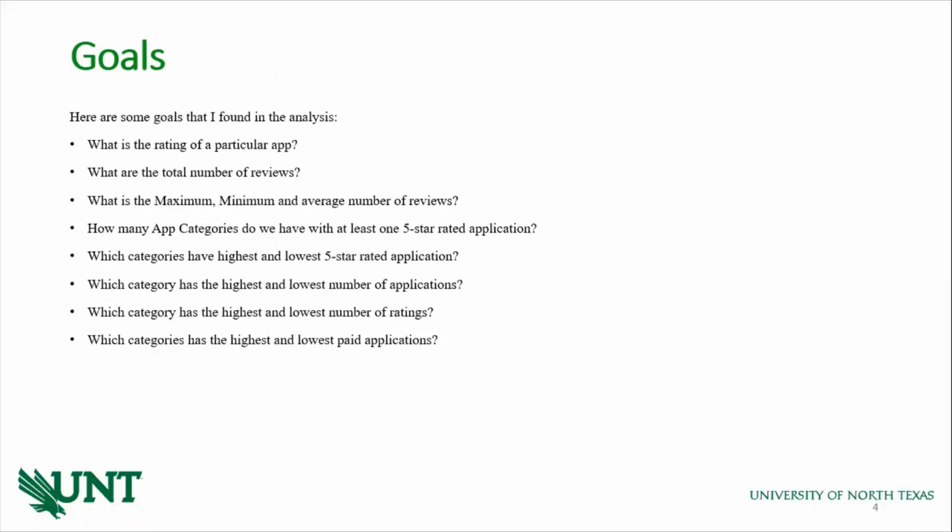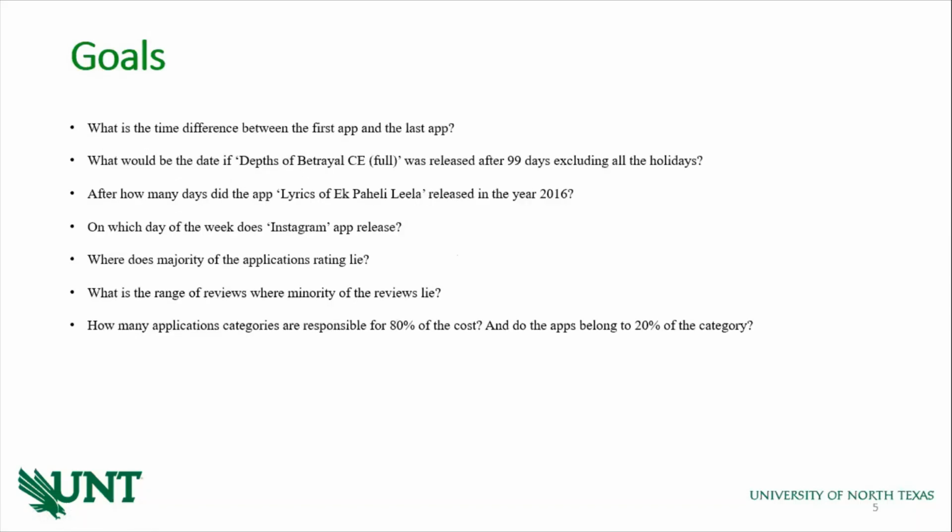Goals. Here are some of the goals which I found through this analysis, and which we are going to answer in the upcoming slides. Some of the goals are: what is the rating of a particular app, total number of reviews, maximum, minimum, and average number of ratings, the number of 5-star applications, highest and lowest 5-star applications, which category has the highest and lowest number of applications, what are those ratings, and are there any paid applications. We'll also perform some data operations, and we'll also look into scatter plots, bar charts, and Pareto diagrams.